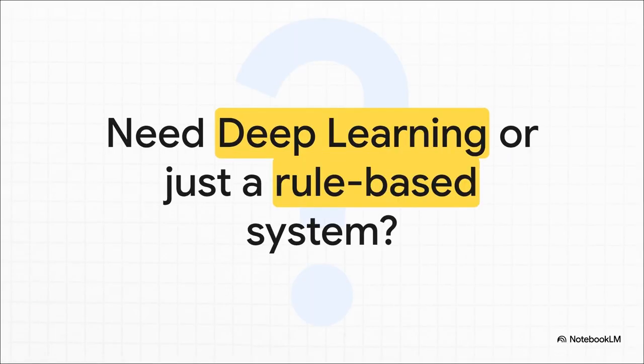And that leaves us with a final question I want you to really ask yourself the next time you sit down at work. Look at the problem right in front of you. Based on this nested map we just explored together, does your specific problem actually require a massive, highly complex deep learning model, or would a simple, explainable, rule-based system be the better, faster choice? Let's stop just chasing the latest GenAI trend and start using the right tool from the right box.